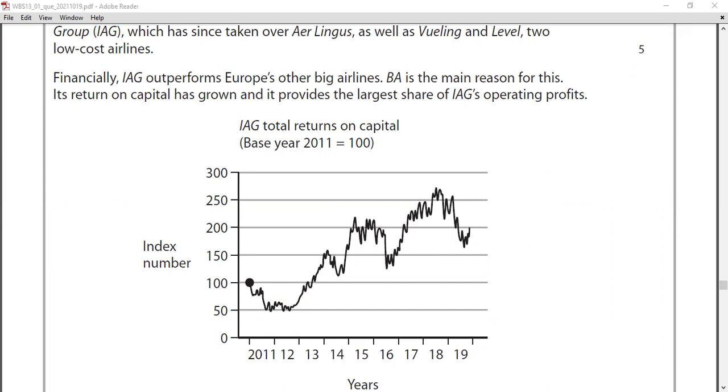Right. Now let's move on to the second question. Second question of the paper. So 4 marker.